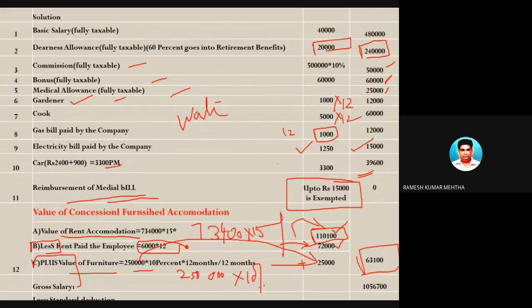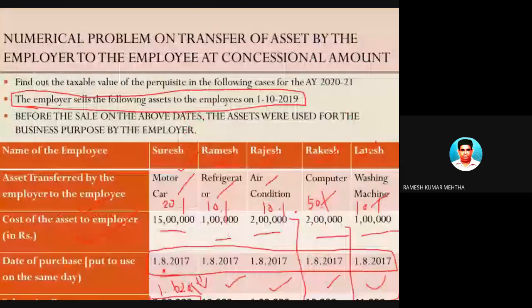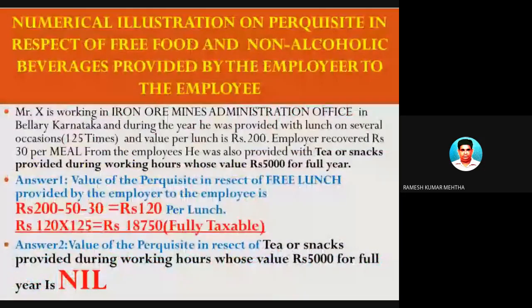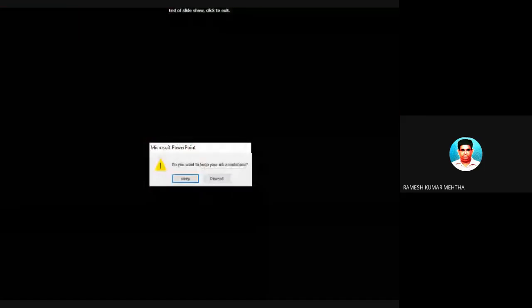So you add 1, 2, 3, 4, 5, 6, 7, 8, and so on, and you will get the gross salary. And from this you have to deduct a standard deduction of 50,000 rupees, and finally you will get a salary income of 10,06,700. So this is the first chapter. Sorry, probably the second chapter, and we are through, and we have ended.